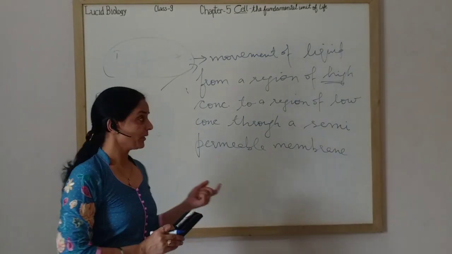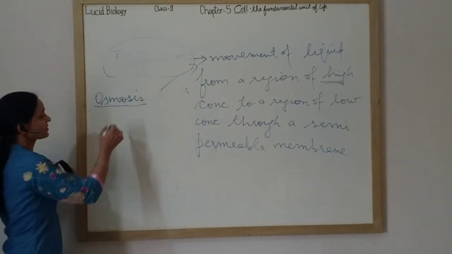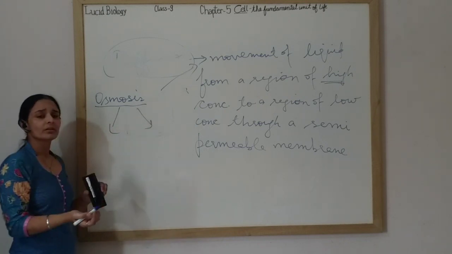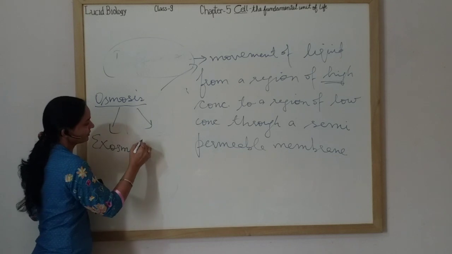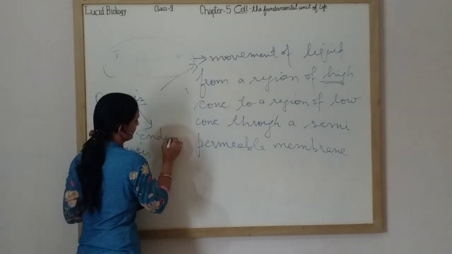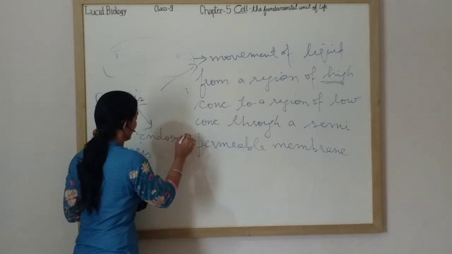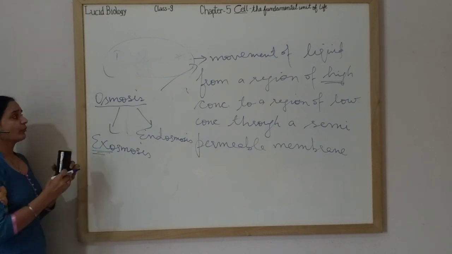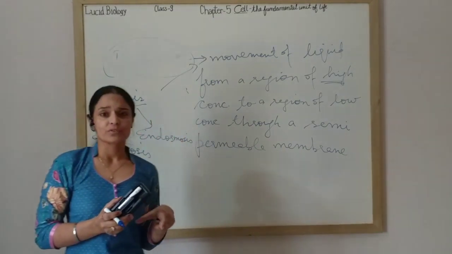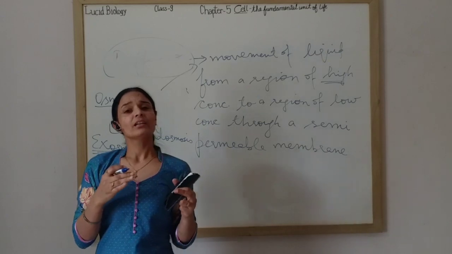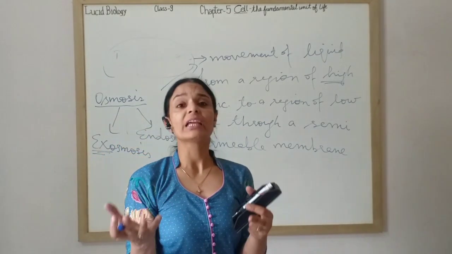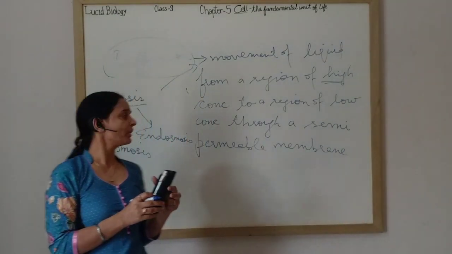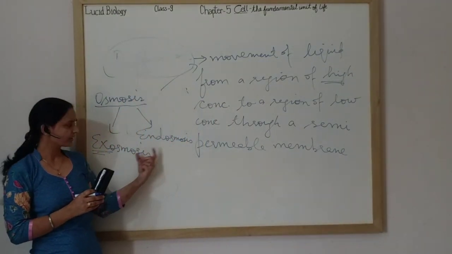Okay. Now osmosis is further of two types: exosmosis and endosmosis. Exo means if water comes out of the cell, means the cell releases water. It is called exosmosis. If the cell gains water from the surrounding medium, we call it endosmosis. We will study this in detail.